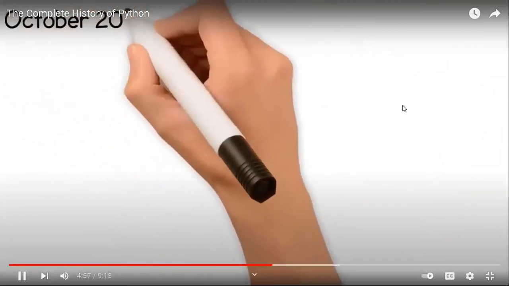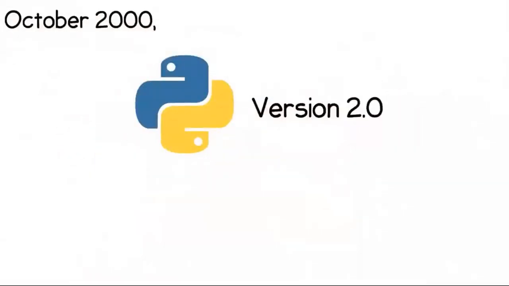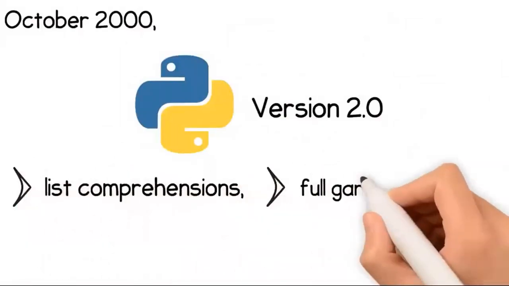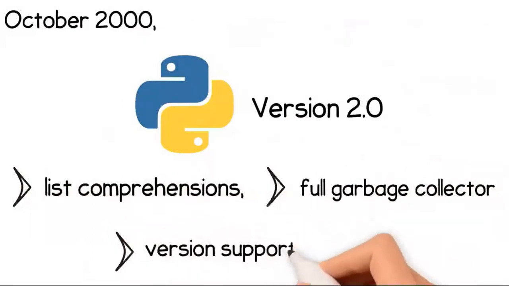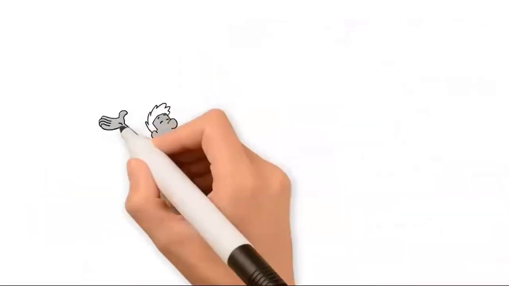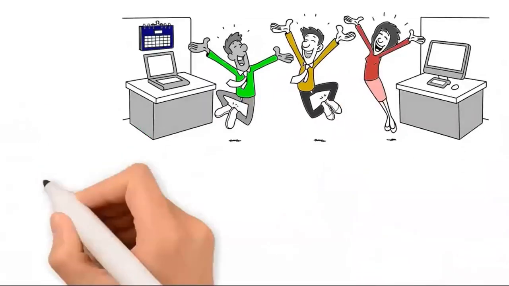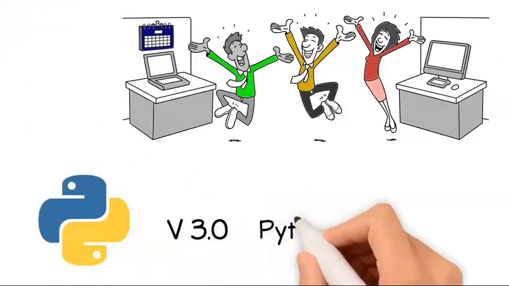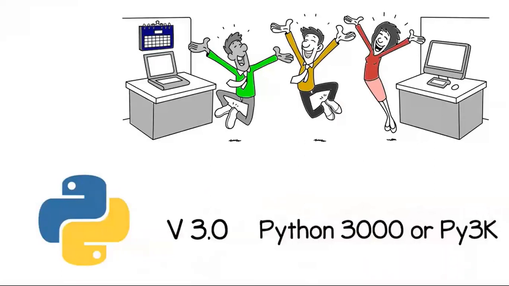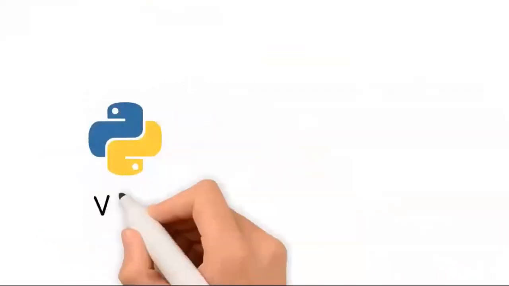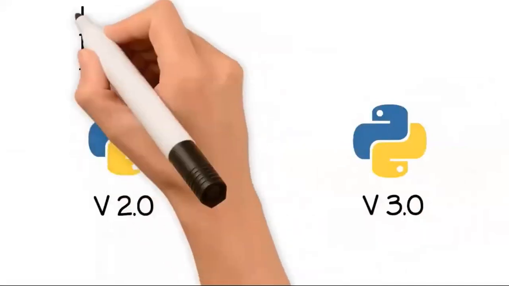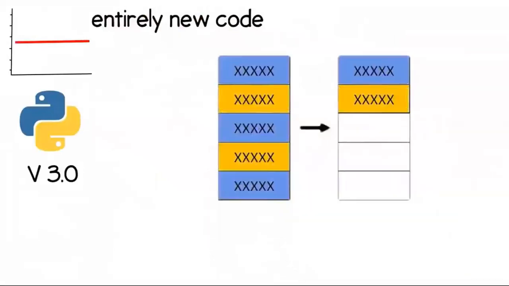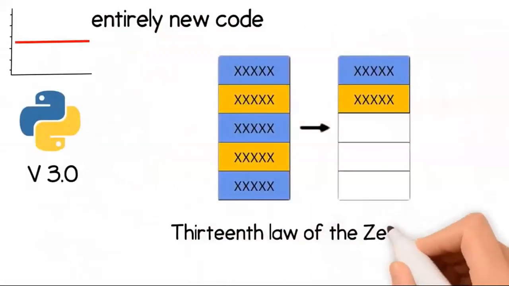In October 2000, Python version 2.0 was released. This version came with the following additional features: list comprehensions, a full garbage collector, and support for Unicode. After an additional 8 years of success, Python released its next major version, called version 3.0, also known as Python 3000 or Py3K. Unlike the previous versions, Python 3000 was not an update, but entirely new code that removed the duplicate constructs and modules of the previous versions, as an attempt to fulfill the 13th law of the Zen of Python.